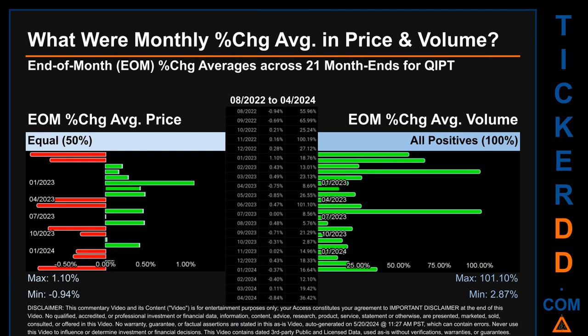Price saw an end-of-month max of 1.10% in average percentage change along with a minimum of -0.94%. For volume, the maximum and the minimum monthly percentage change were respectively 101.10% and 2.87%.